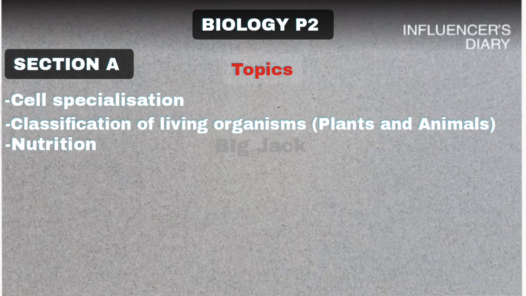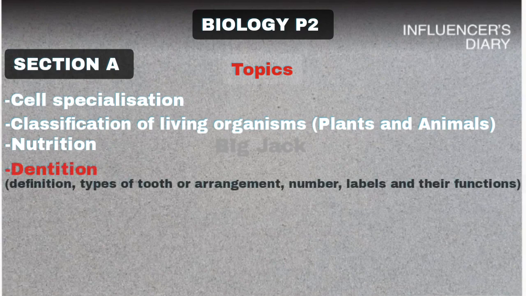Then the next topic which is likely to come in your paper is dentition. You need to know the definition of dentition, the arrangement of teeth in different types of living organisms, the number, the function, and also the parts of the tooth, like the incisors or the general parts of the tooth. You need to know that.